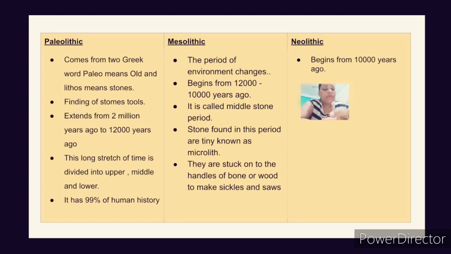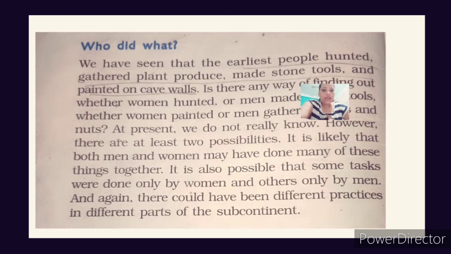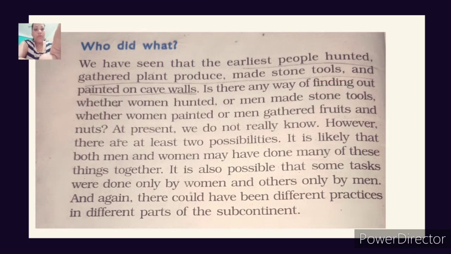Although we will learn about this Neolithic period in chapter 3, you just have to know that this particular period started from 10,000 years ago. So first comes the Paleolithic, which is known as old stone period. Then we have Mesolithic, which is known as middle stone period, and Neolithic. What happened after 10,000 years ago, what changes took place, what was the development, we will learn about in chapter 3. Okay, then we have our next topic, who did what.